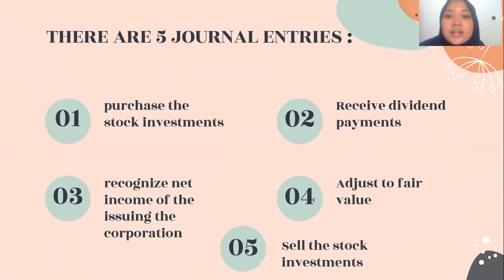There are five journal entries of security equity. The first is purchase the stock investment. The second is receive dividend payments. The third is recognize net income of the issuing corporation. Next is adjust to fair value, and the last is sell the stock investment.